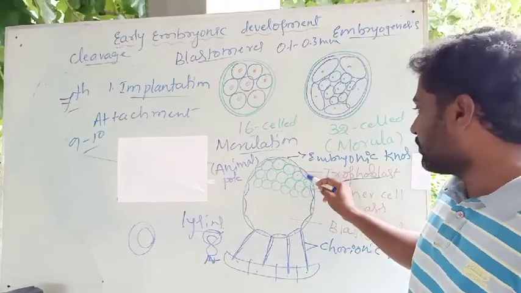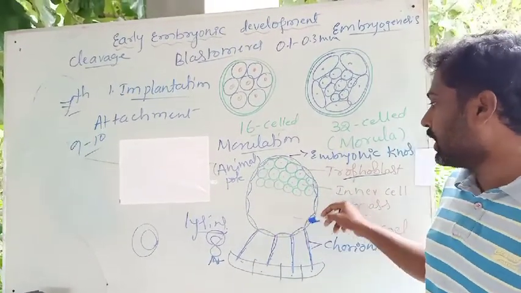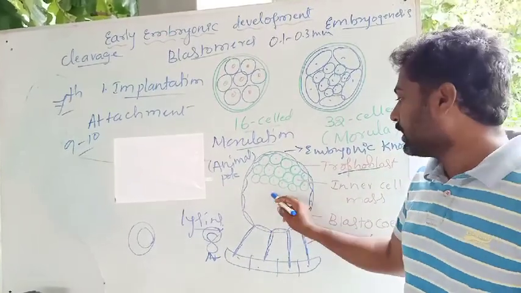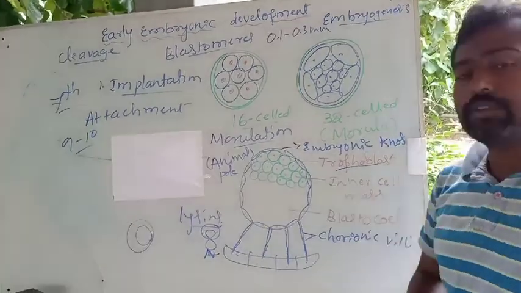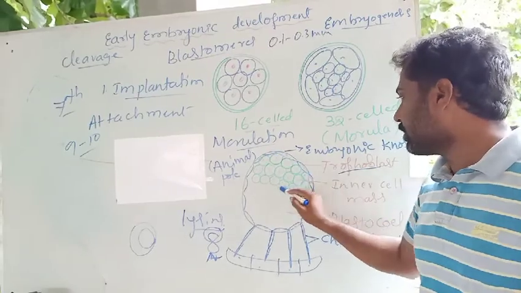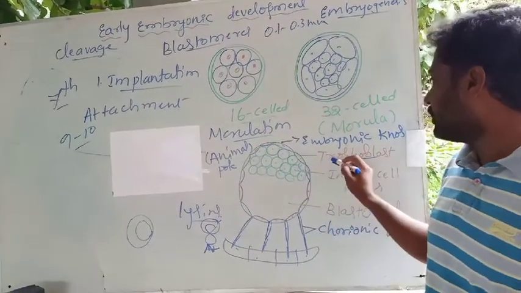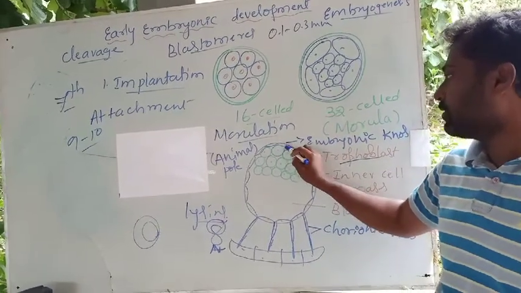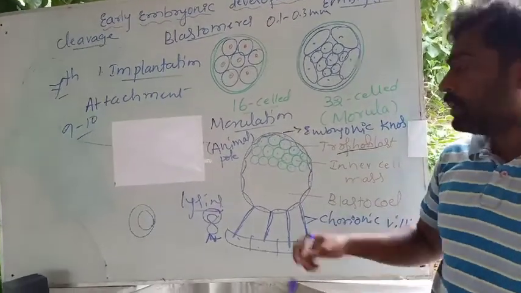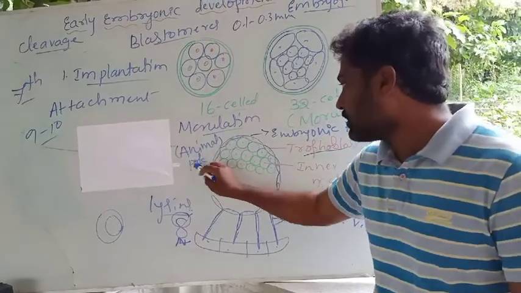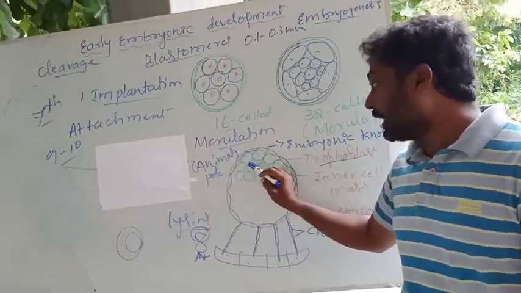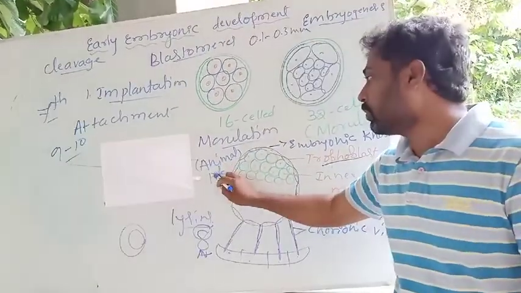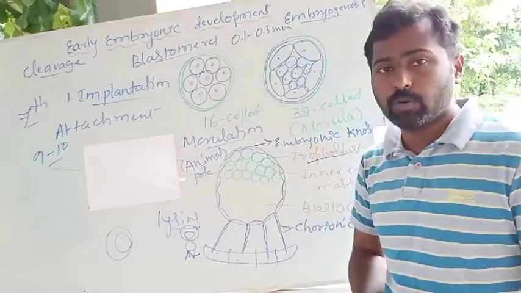The blastocyst consists of an outer layer of flattened cells called the trophoblast, an inner cavity called the blastocele, and a mass of embryonic cells present at one end, attached to the trophoblast. The point of attachment is called the embryonic knob, and that mass of cells are called embryonic cells, and that end of the blastocyst is called the animal pole.